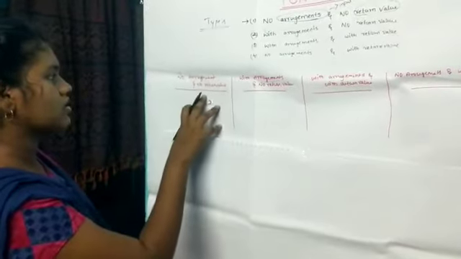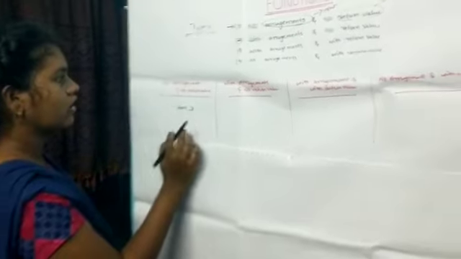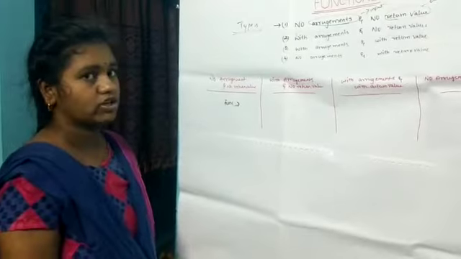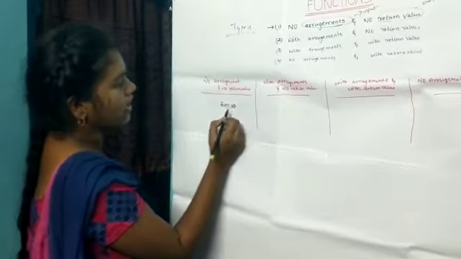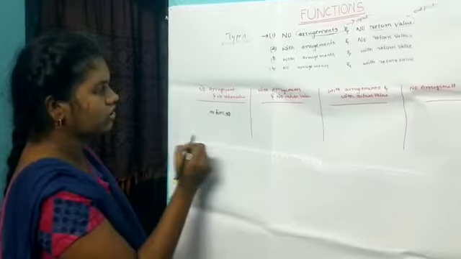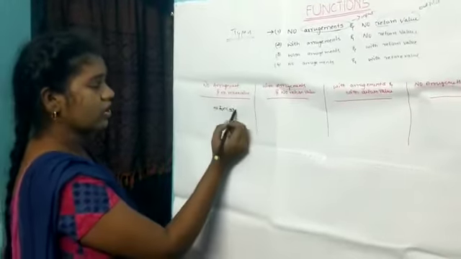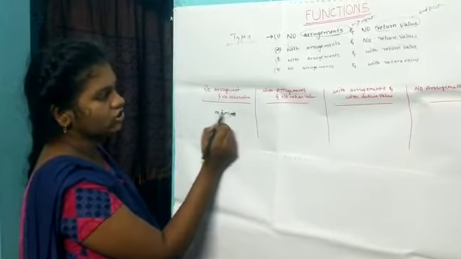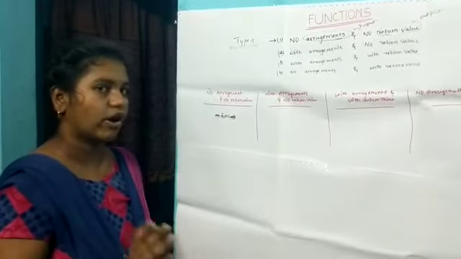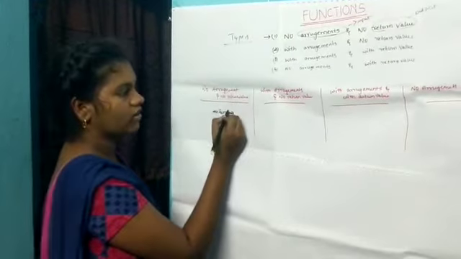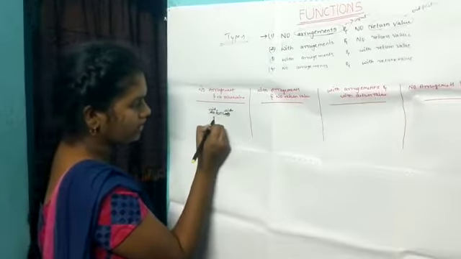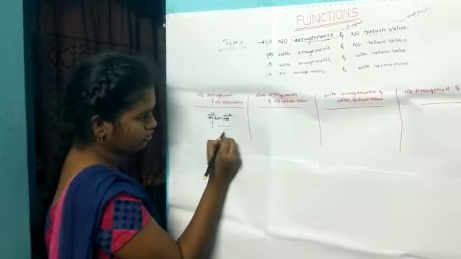Here no arguments and no return value means no input value is accepted, so we write no. Here also no return value is produced, so we write no. But in C language we have to write void instead. No means void, void means no. Some logic will be written in this block.